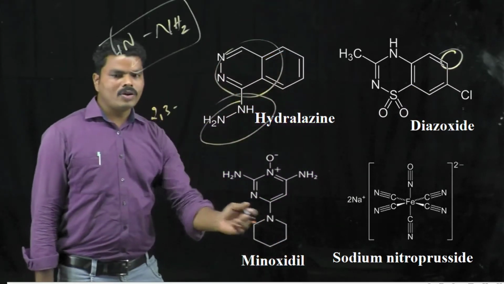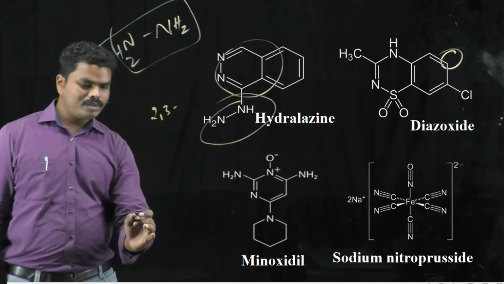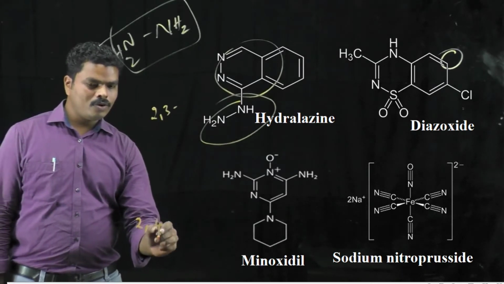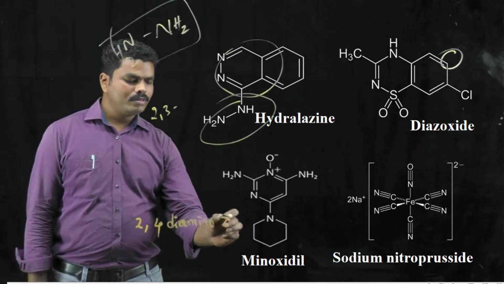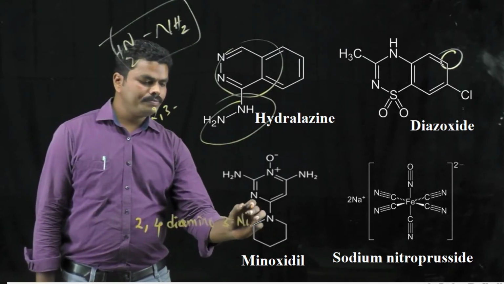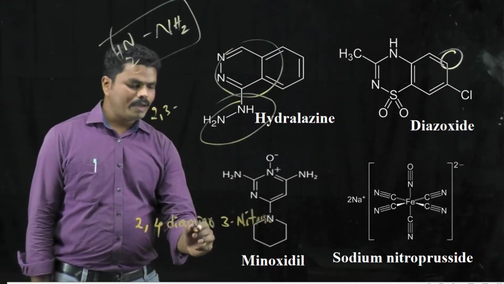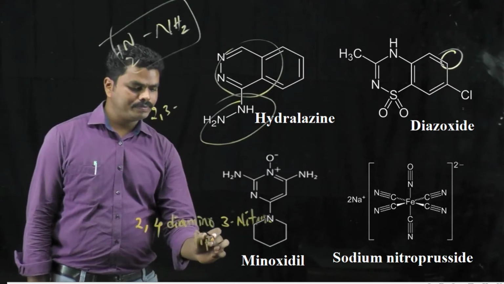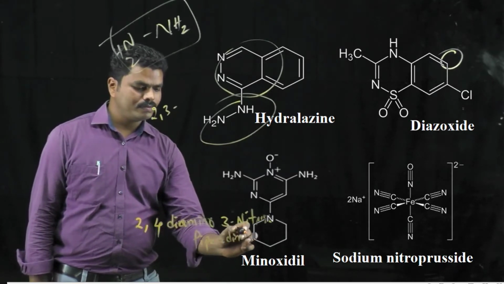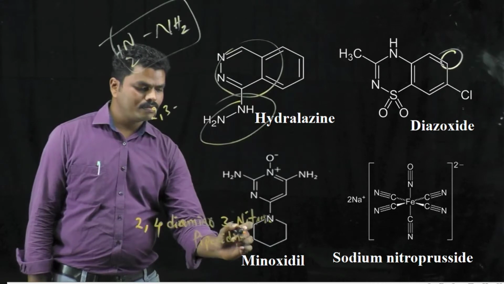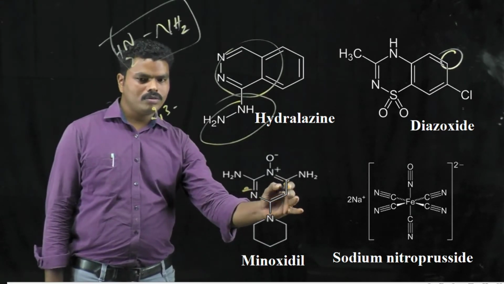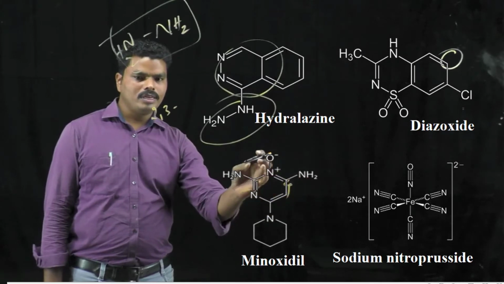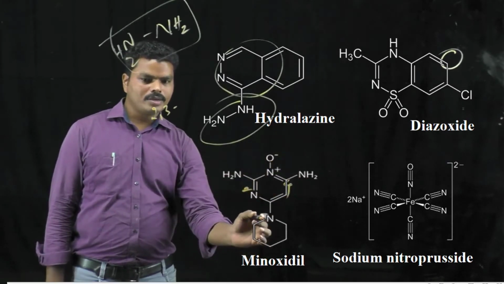In case of minoxidil, it is a 2,4-diamino-3-nitroso pyrimidine derivative, and here there is a piperidine ring.